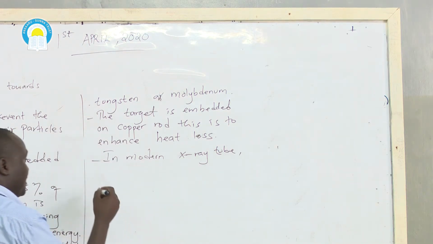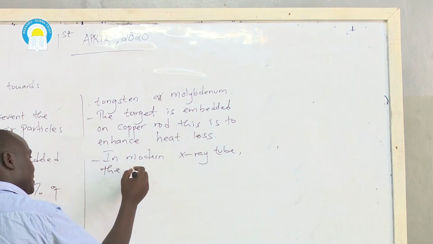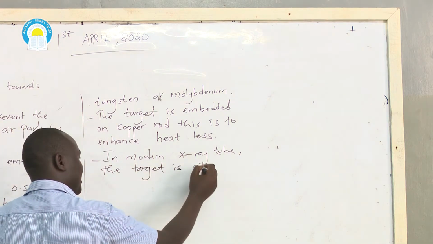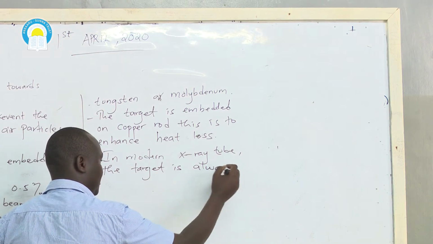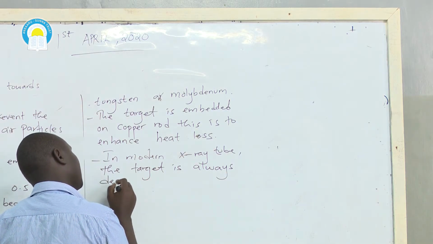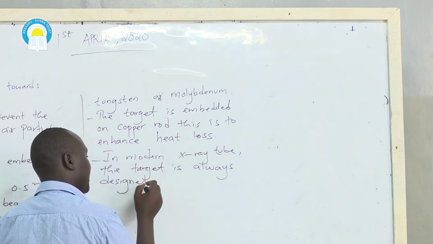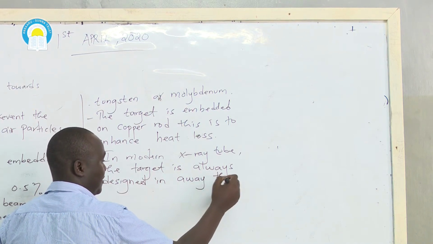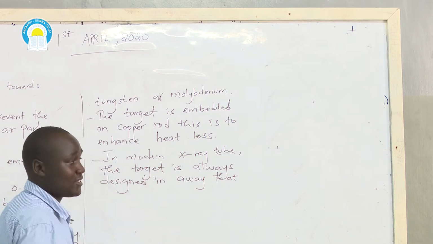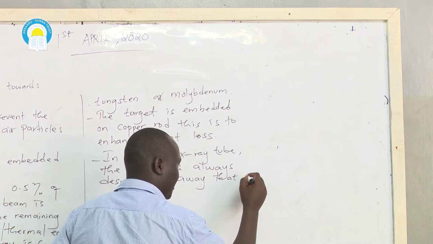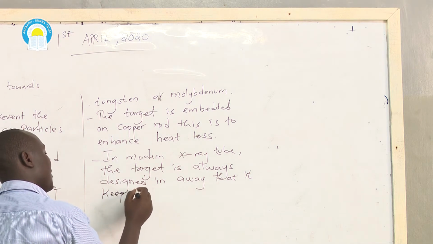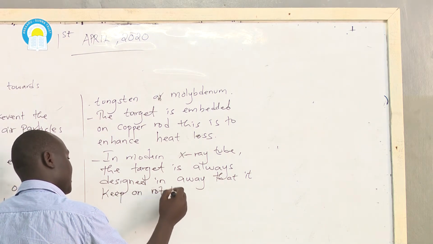In modern X-ray tube, the target is always designed in a way that it keeps on rotating.